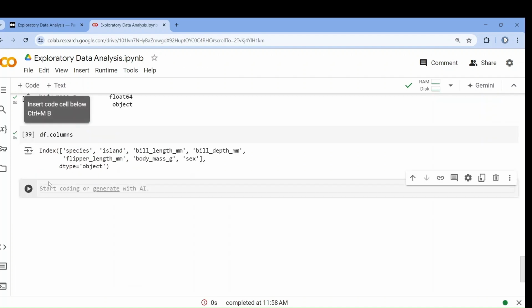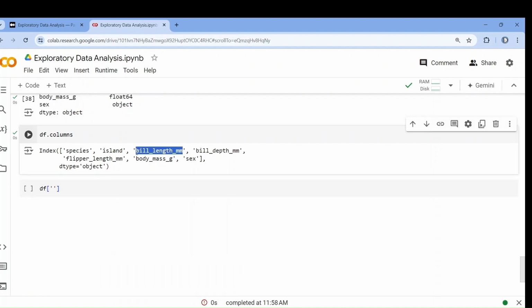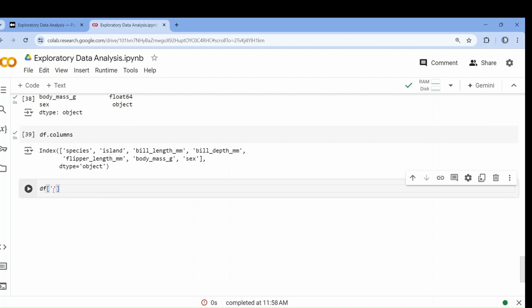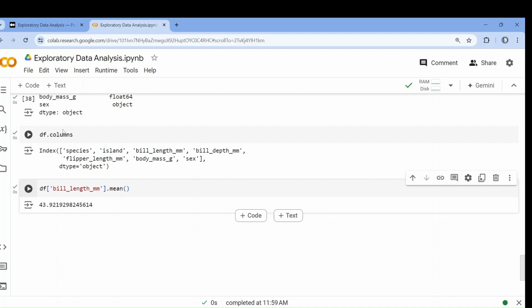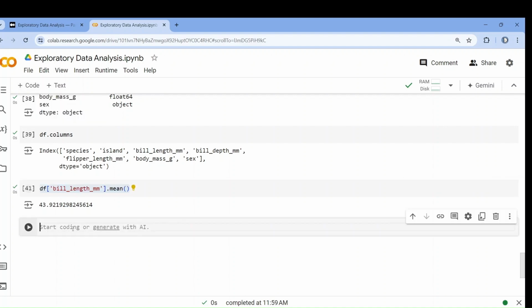Fine. Now let's say I want to know about the average bill length. So I can simply paste it and dot mean. See, so we have this mean value. If you want to know the median, just let me copy it. What is the median value? 44. So the mean value and median values are almost equal.